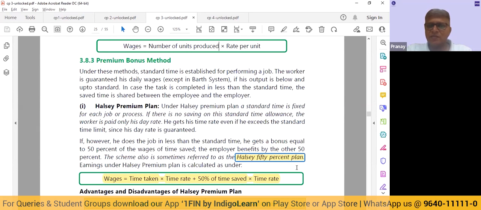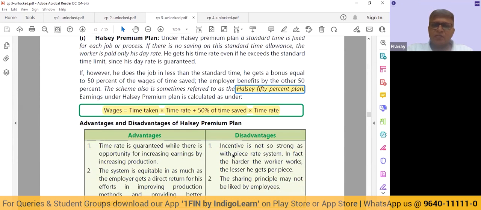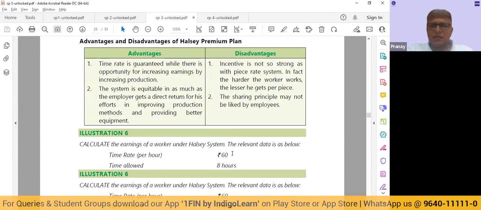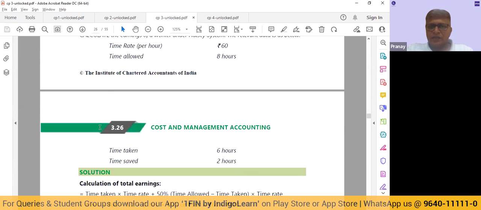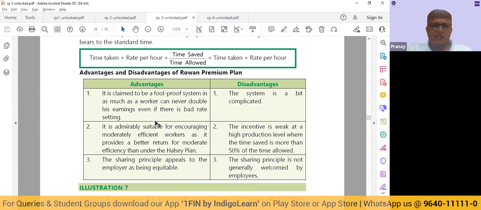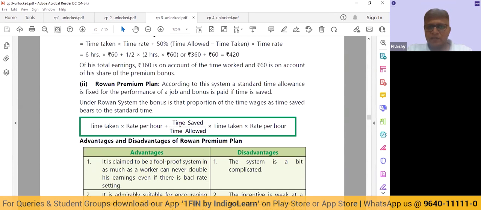So basic wages plus the bonus. When we come to the Rowan system, it says, okay, the time taken into rate, this basic we are going to give, but the bonus will be calculated in this manner. It will be time saved by time allowed into time taken into rate per hour. So basically the extent of efficiency that we are going to factor in some way, and then we are going to make the payment. So your questions will basically be based on Rowan plan and the